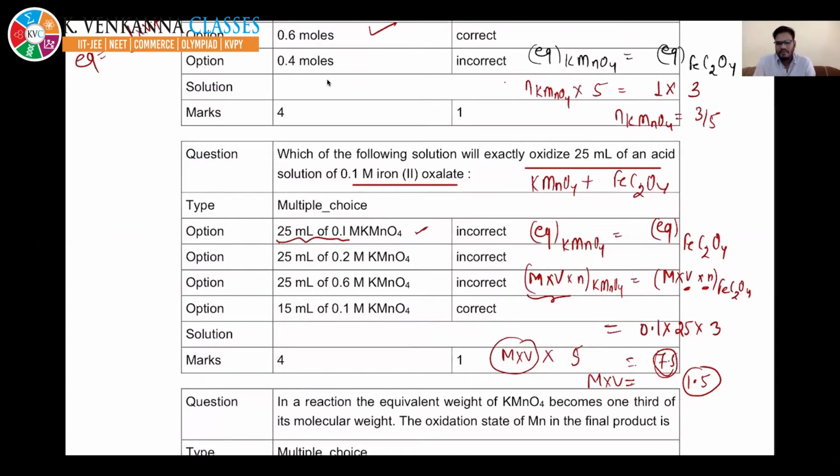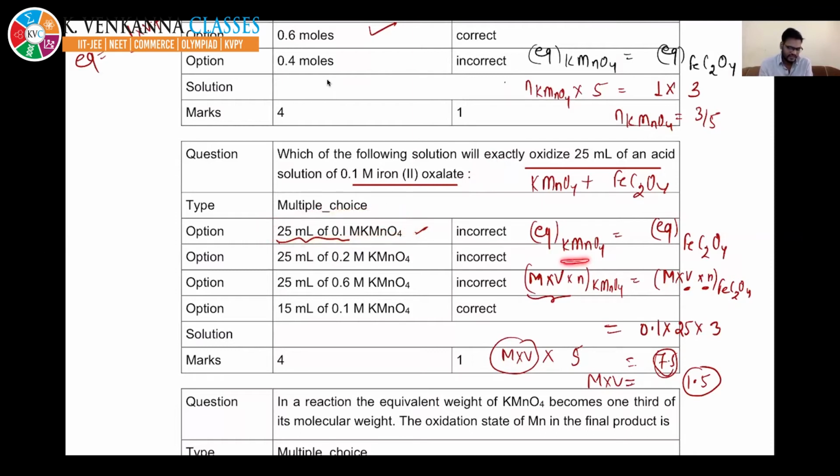This is the hit and trial method. In such questions, you require hit and trial, but with experience you will come to know. The first option cannot be, because both do not have the same valency factor. If their valency factor were the same, then that would be the answer.